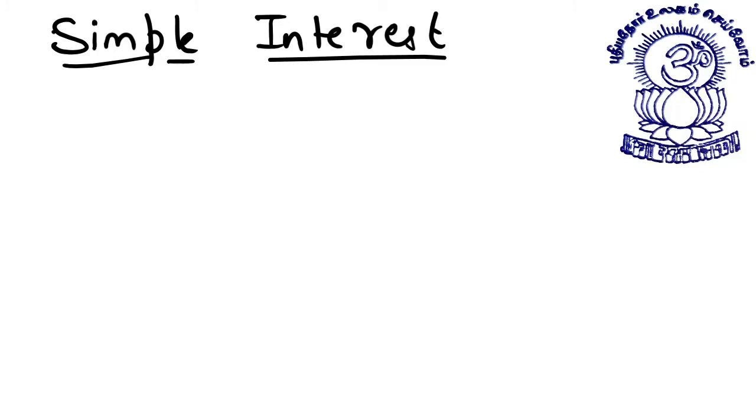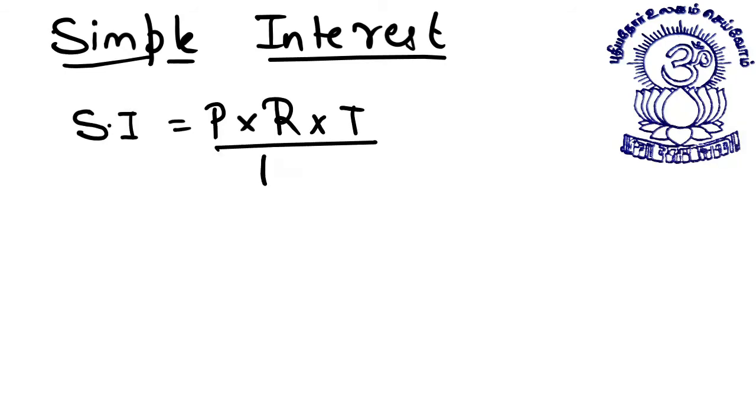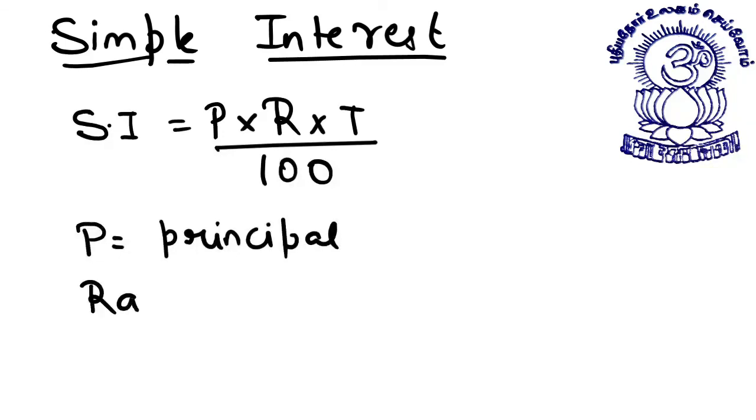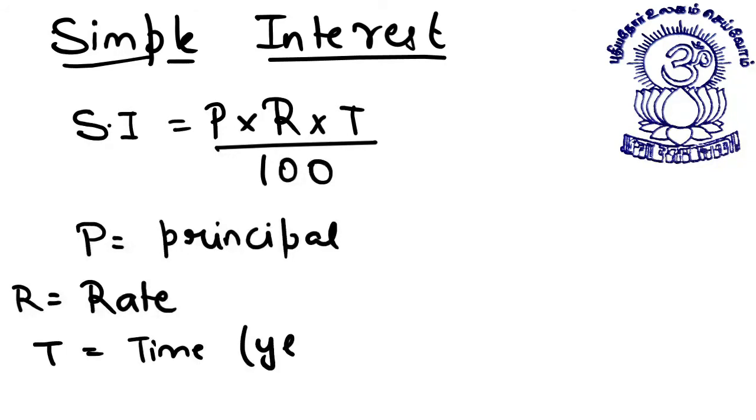First of all, let me remind you the thing which you already know. You know the formula for simple interest is principal into rate into time by 100, where P is equal to principal, R is equal to rate, and T is the time period, generally in years, time period for which this principal is lent out to earn some interest.